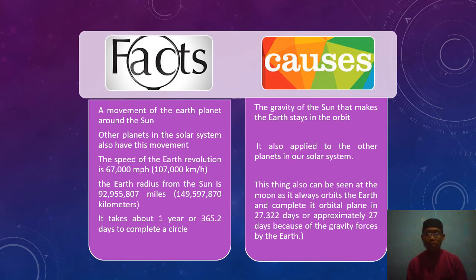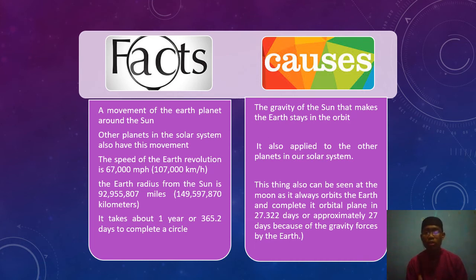Okay, next, about the Earth's revolution. The Earth's revolution means the movement of the Earth around the sun. Not only the Earth, but other planets in our solar system also have this movement. The speed of the Earth's revolution is 67,000 mph, that means 107,000 kilometers per hour. From the sun, we can see a very big radius, and it takes about 1 year, or 365.2 days, to complete a circle.